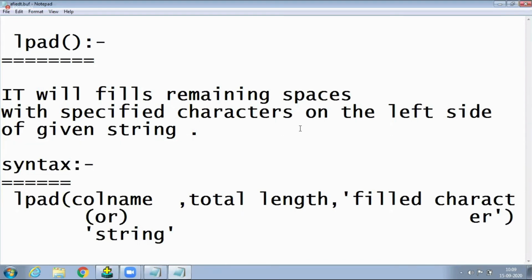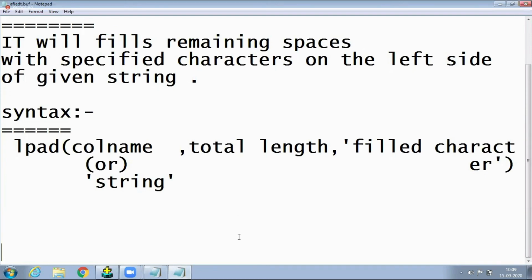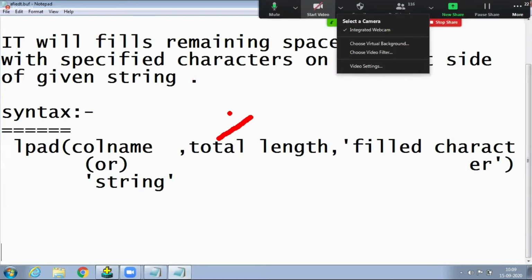This is the way the syntax they are giving. Now here, write it here. Total length is a number. Second parameter is a number. Difficult syntax. LPAD of column name or string, comma. Second parameter is total length, number. Again, third parameter is filled character.